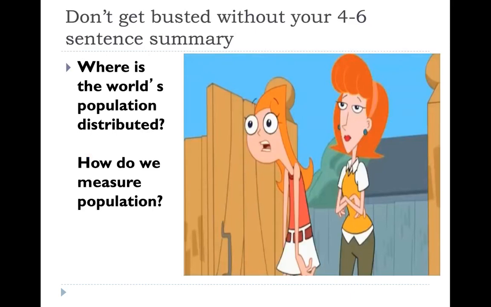Okay, your assignment is to write your note summary. You're going to answer these 2 summary questions. Number 1, where is the world's population distributed? I want to know, where do people live and where do people not live? What are the population clusters? Question number 2 is, how do we measure population? What are the 6 statistics that we use to measure population? Just define them.